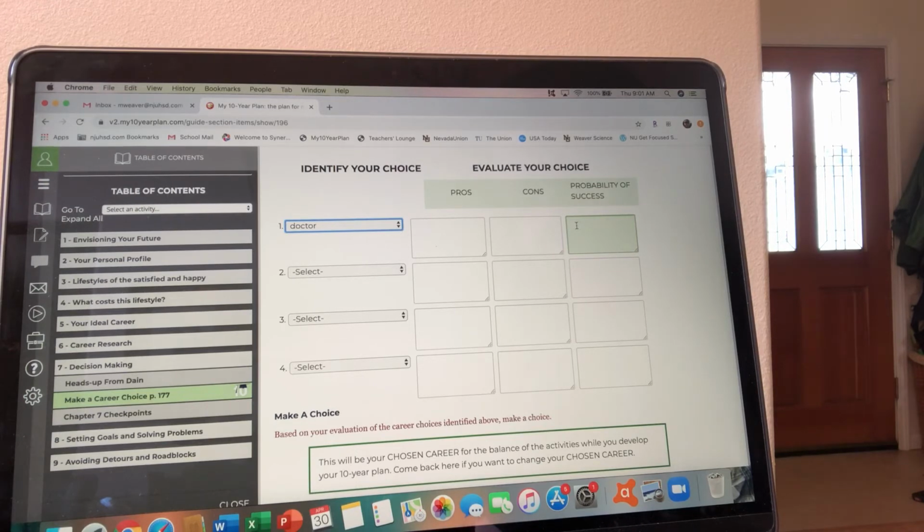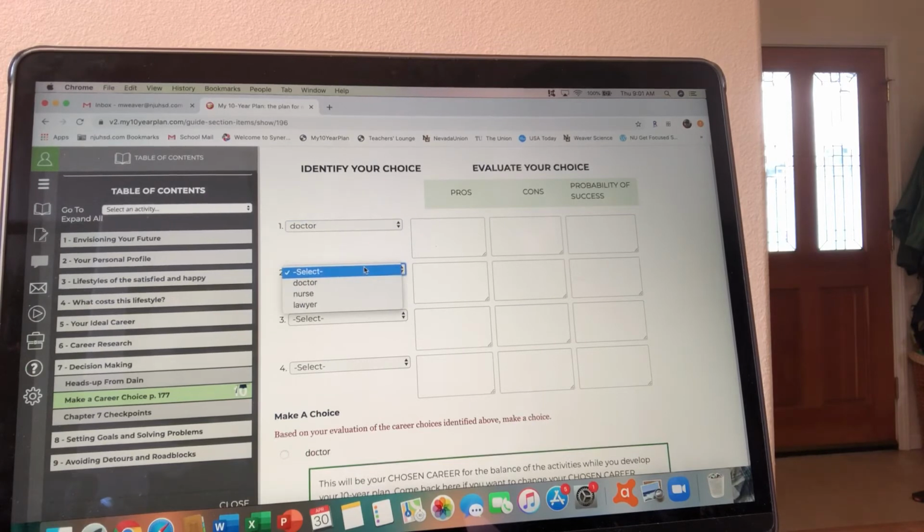Once we're done with the first career, we're going to go to the second bar and hit select. And I've already done doctor, so I'm going to scroll down to my second career choice that I did in chapter 6, which was nurse. Okay? And once I have that career up, I'm again going to list the pros to being a nurse, the cons, and probability of success. Once again, I'm going to list as being low, medium, or high.